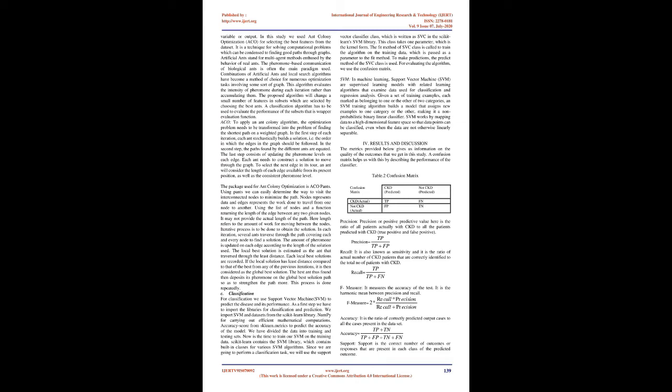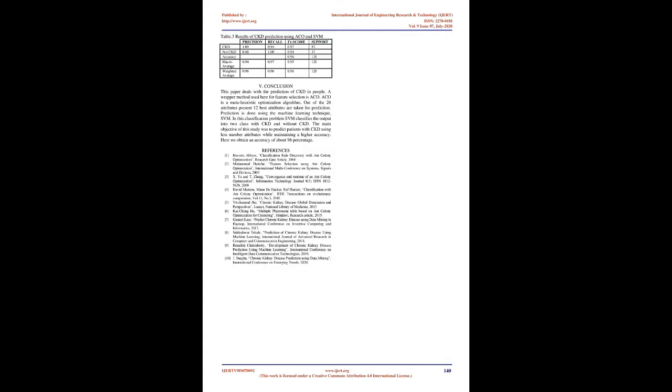Using the list of nodes and a function returning the length of the edge between any two given nodes. It may not provide the actual length of the path. Here length refers to the amount of work for moving between the nodes. An iterative process is to be done to obtain the solution. In each iteration, several ants traverse the path covering each and every node to find a solution.